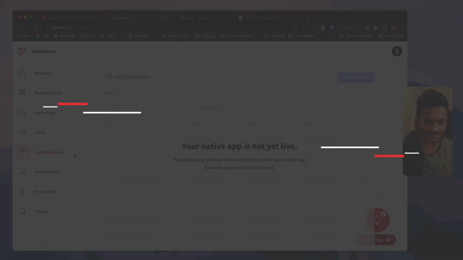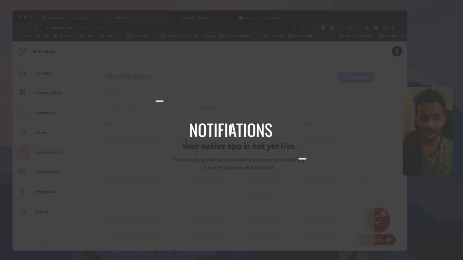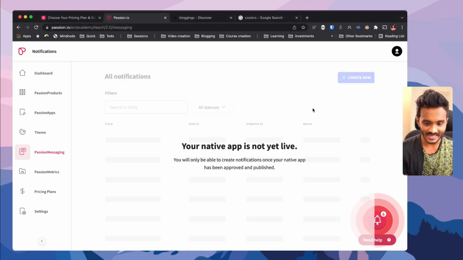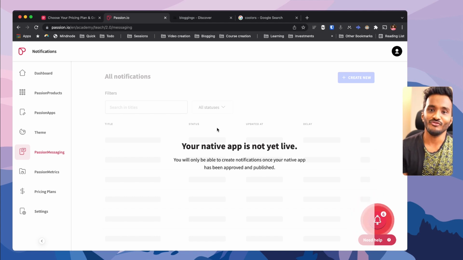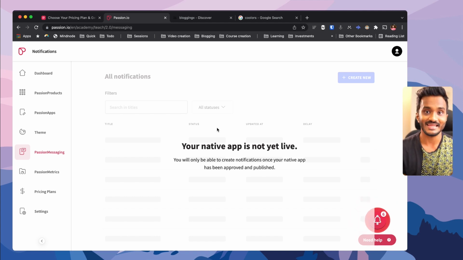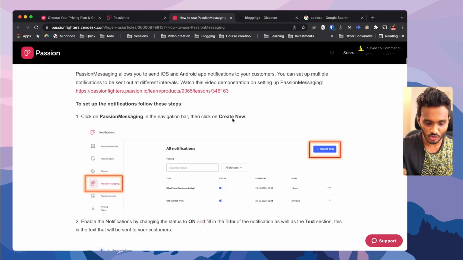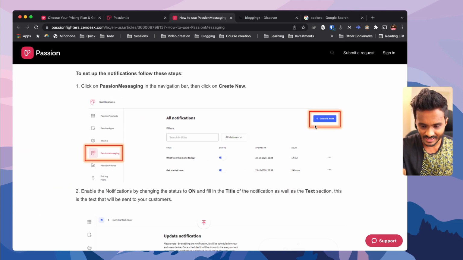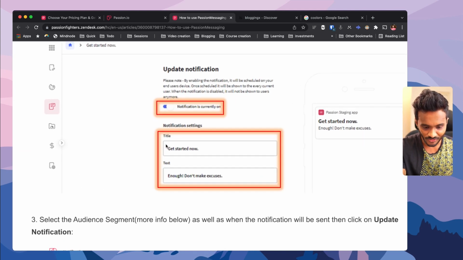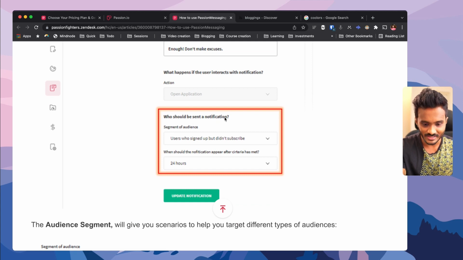And you have passion messaging. Once your iOS or Android app is live, you can set up push notifications to your students. The open rate will be really good because you will be sending notifications straight to their smartphones. Here they have a documentation how to use passion messaging. You just need to create a new notification, and a notification here, who should be sent a notification?